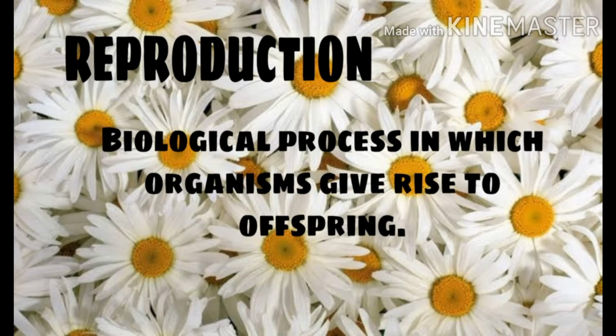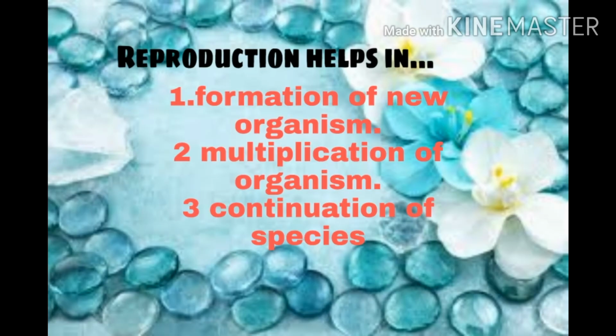Next, we are going to our main topic, that is reproduction. Reproduction is the biological process in which an organism gives rise to its young ones, called offspring or progeny. It's a very important process in our world. Let's see how reproduction helps our biological world. It helps for the formation of new organisms. It helps for the multiplication of organisms, that is, to increase the number of organisms in this world, and it helps for the continuation of species. So this helps for the evolution of organisms. Only then will life exist in this world. So this is how reproduction helps.